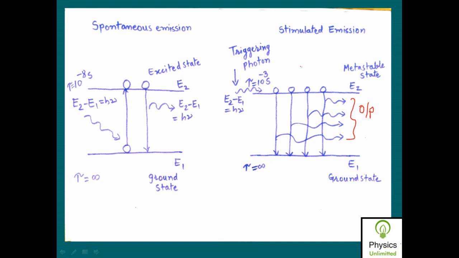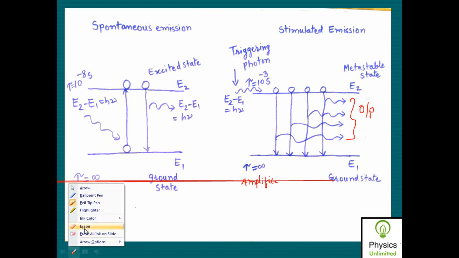Photon is the particle of light. It means that the amplification of light takes place, isn't it? Yes. Here at the input side, if I have only one photon, and at the output side I have a large number of photons, it means that amplification of photons takes place. If amplification of photons takes place, then this amplification of photons is nothing but the amplification of light.